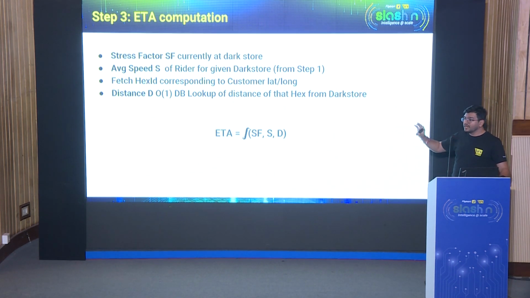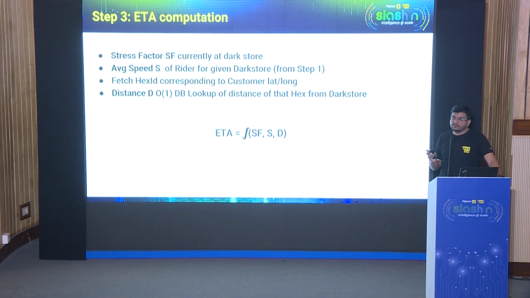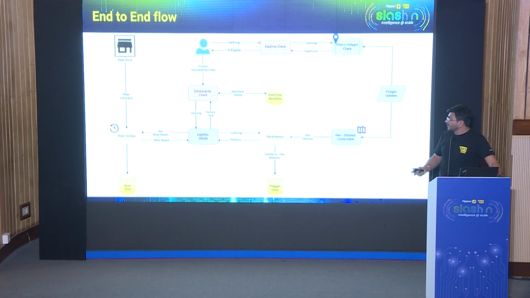All these three are O(1) lookups from our data store, which we are able to do within a few milliseconds. So for every request, we don't have to do complex traffic computation. We don't have to do computation of the distance. We are able to exactly compute what the ETA is for a customer whenever they land on the Minutes homepage, right?